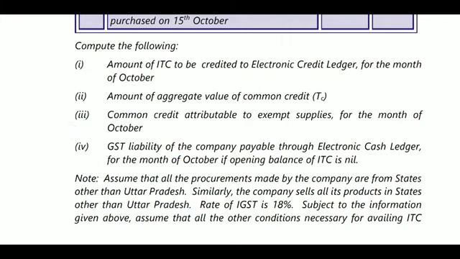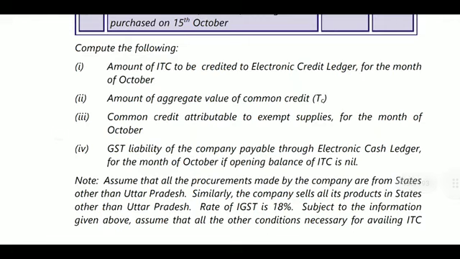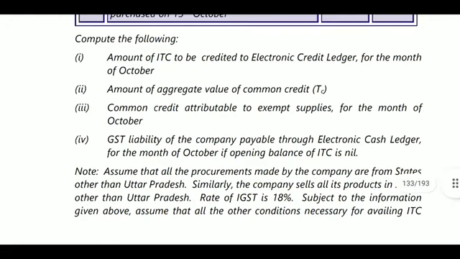Amount of ITC to be credited to the electronic credit ledger for the month of October. For the month of October, it was 90,000, which was already calculated. Next, amount of aggregate value of common credit. Aggregate of common credit means credit used for both purchases, both the values. That is machinery U, machinery Z and machinery Y. That will become common credit.